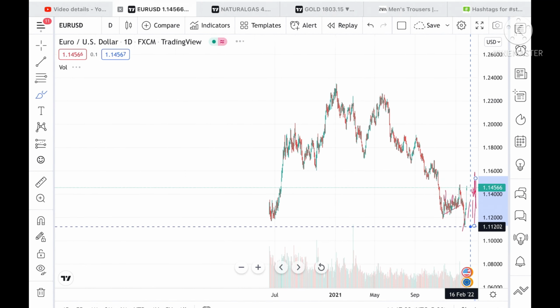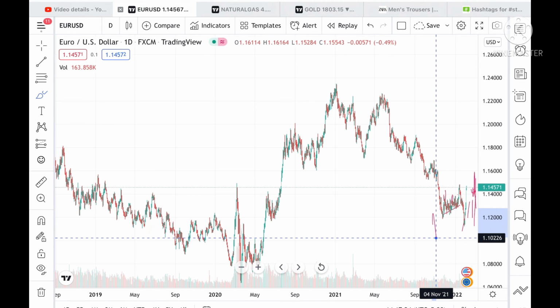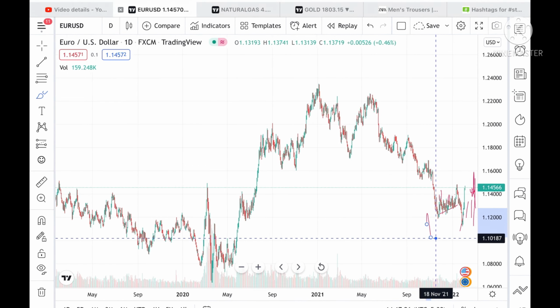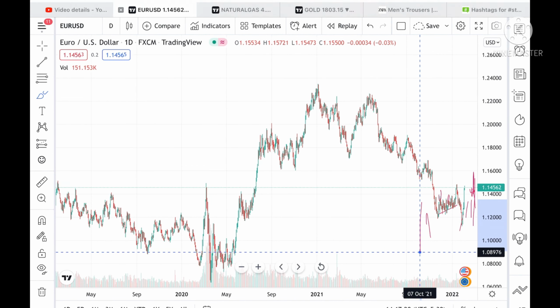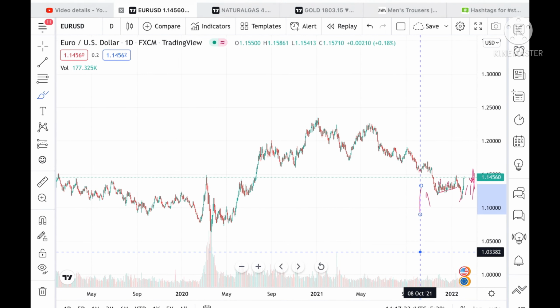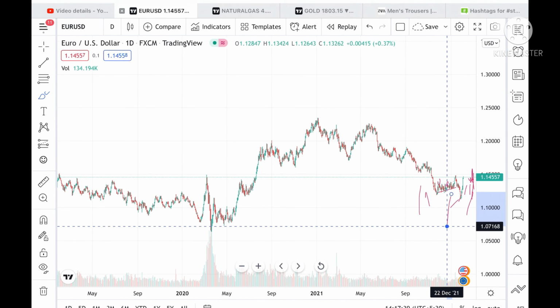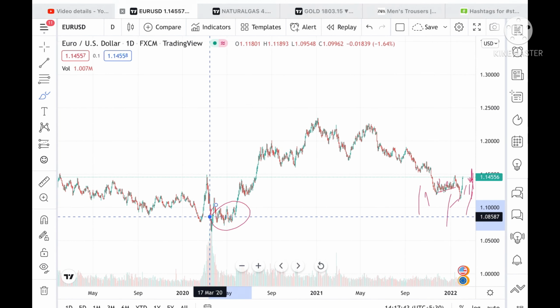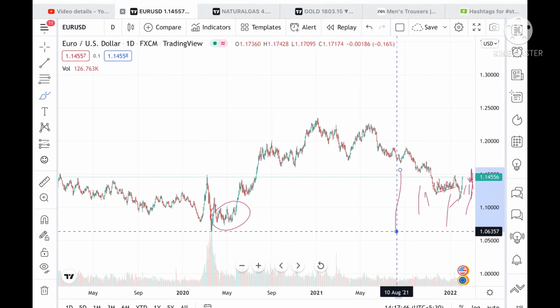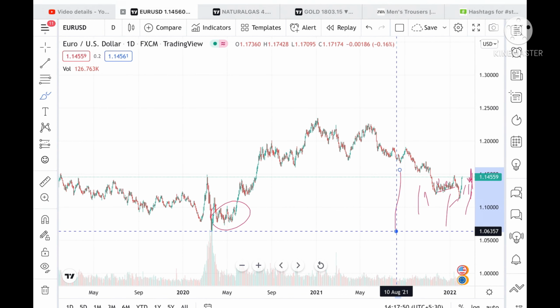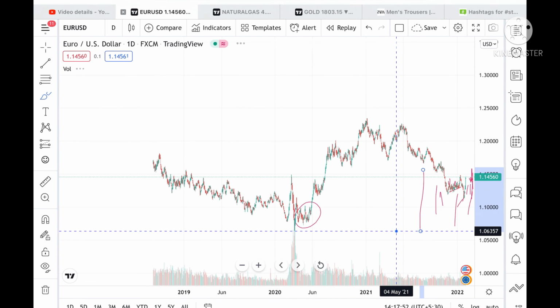And suppose the price falls below this level, then we can see it come down to a level of 1.10187, and from there it can touch a level of 1.108968976. Once it comes close to this level, then it can fall further to a level of 1.108,925, and from there come down to a level of 1.107168. These levels are already being tested here, so chances of going towards level 1.106,357 are very high, and from there we can see it fall further.